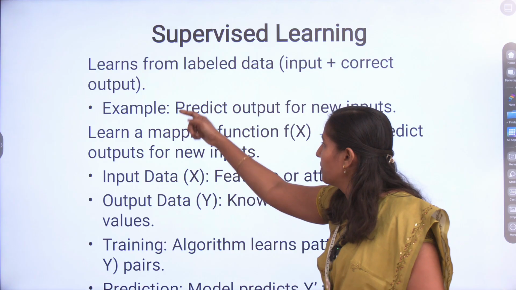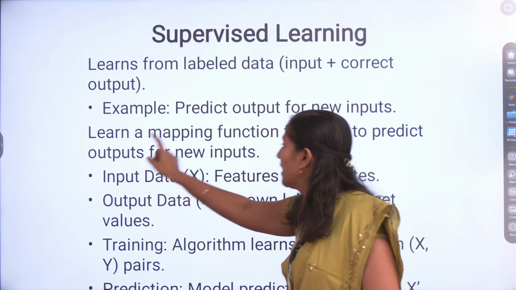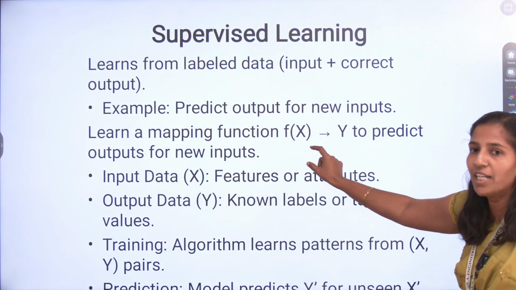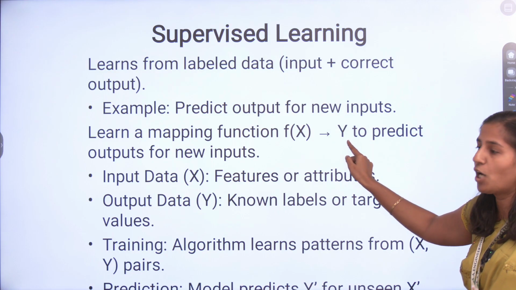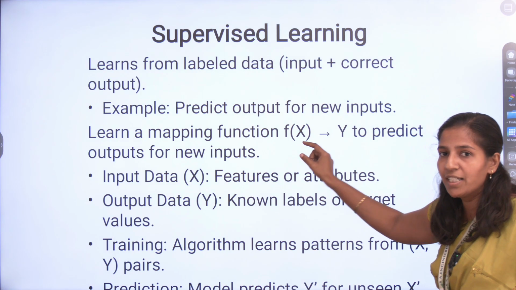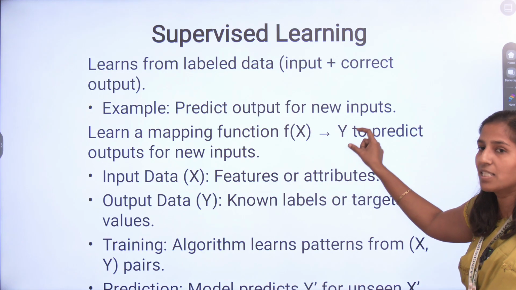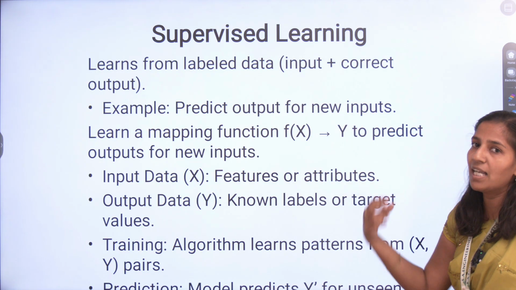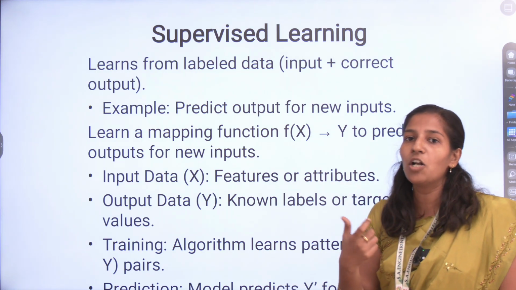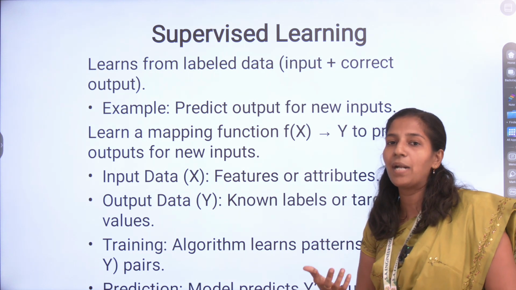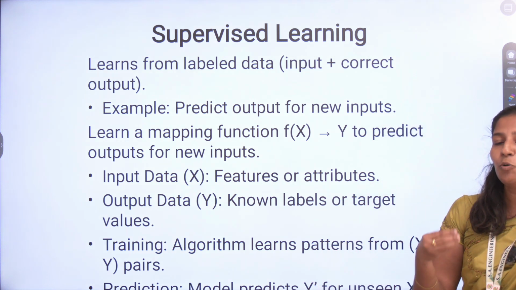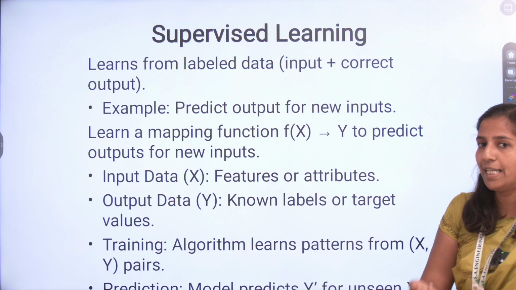It maps the input data set to their predicted output. Based on the input and output, it learns something called the patterns. Based on those patterns, it will give the output for the new data set.